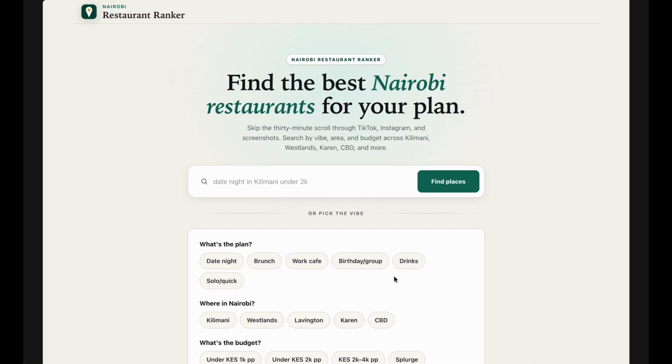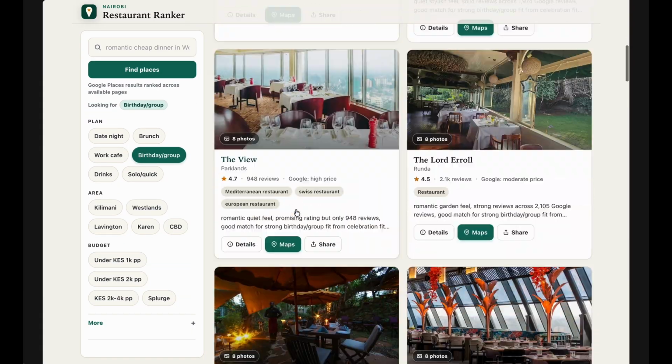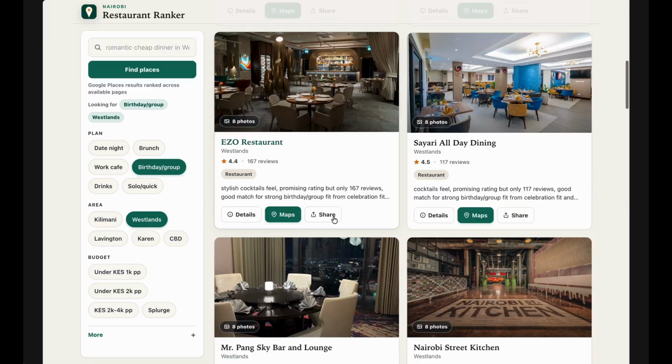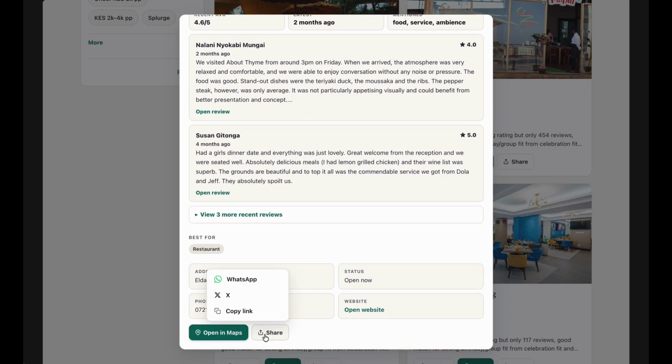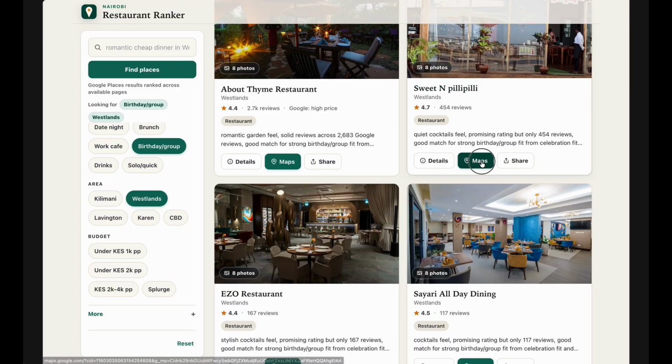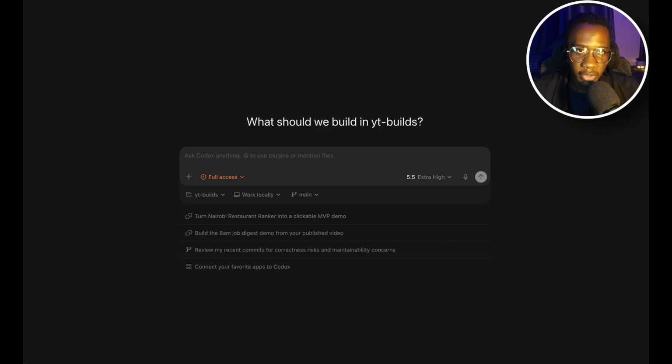Let's vibe code an app to rank the best restaurants in Nairobi to match your exact vibe, be it a date night, brunch with your friends, or a nice cafe to work from. So we shall be using Codex for this. Codex is by ChatGPT. For those who prefer Claude Code, you can try something similar, but my preference is usually Codex because I get way better results.